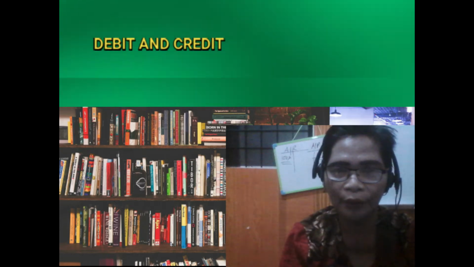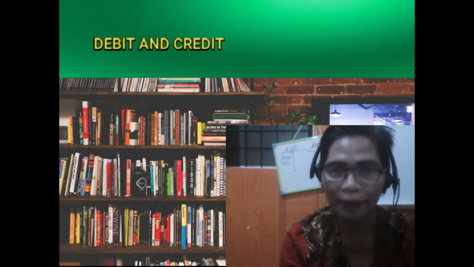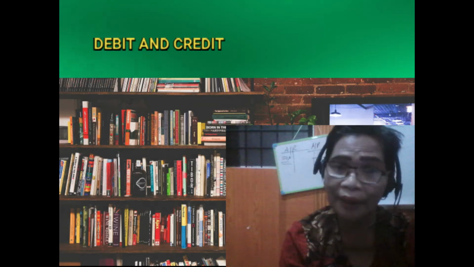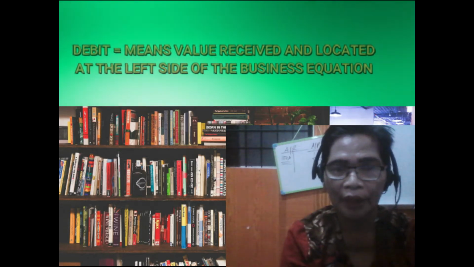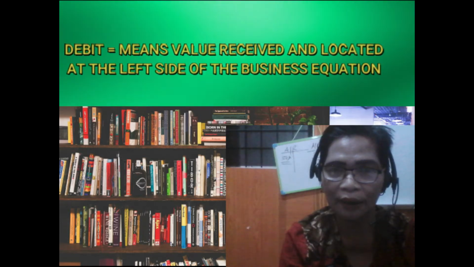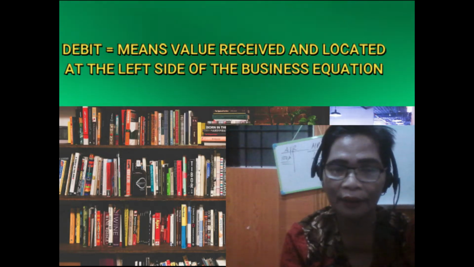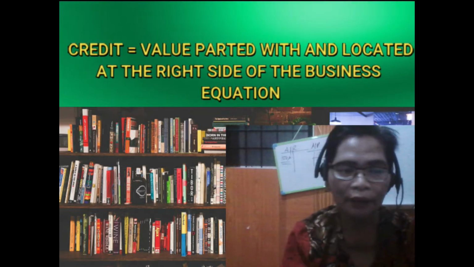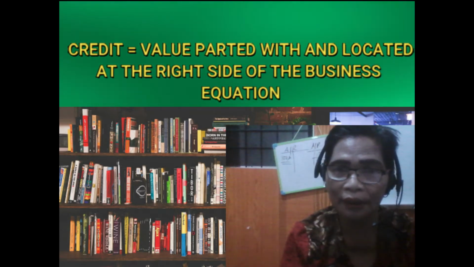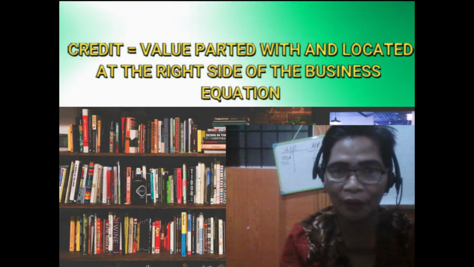Can you explain to us the meaning or the logic of debit and credit? Debit and credit means value received and value parted with. Since debit is located at the left side, value received is also located at the left side. Value parted with is located at the right side. Therefore, credit or value parted with is located at the right side. So that is the credit entry also.